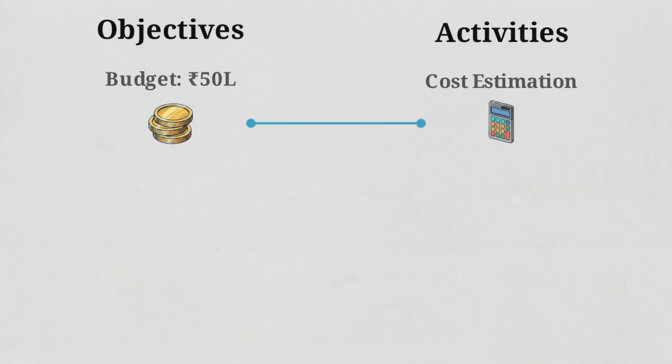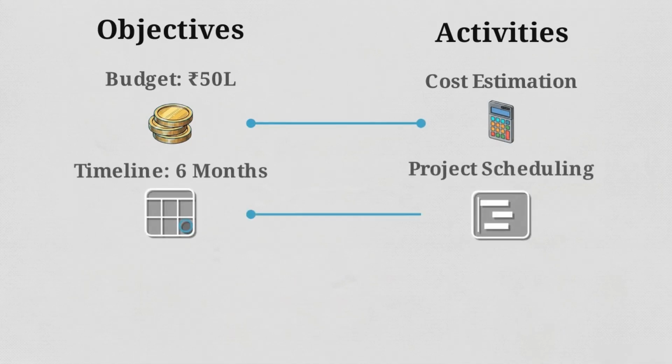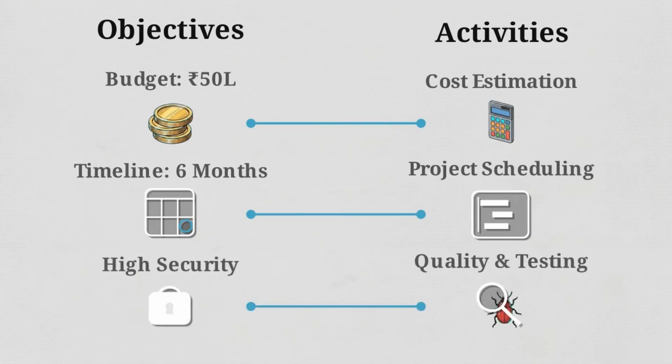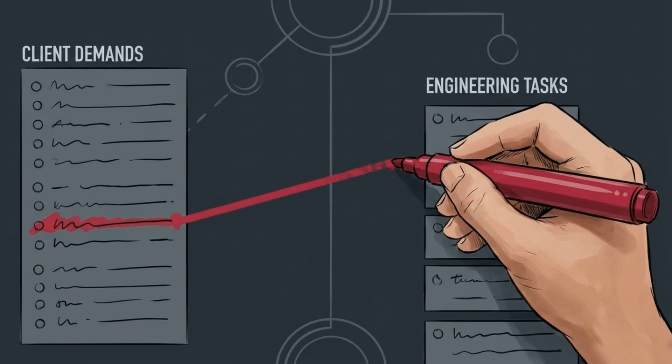If the objective is a 50 lakh budget, the activity is cost estimation. Delivering within 6 months maps directly to project scheduling. And the objective of maintaining high security is paired exactly with quality and testing planning. Every desired outcome requires a specific task to achieve it. Without this mapping, a project objective is just a preference without a plan.